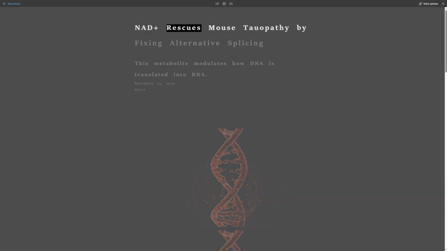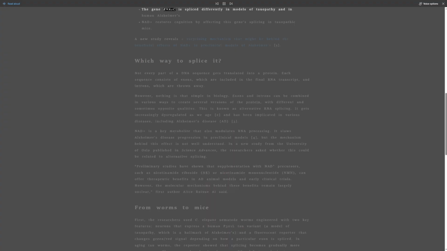NAD+ rescues mouse tauopathy by fixing alternative splicing. This metabolite modulates how DNA is translated into RNA. November 14, 2025. The gene EVA1C is spliced differently in models of tauopathy and in human Alzheimer's. NAD+ restores cognition by affecting this gene's splicing in tauopathic mice.